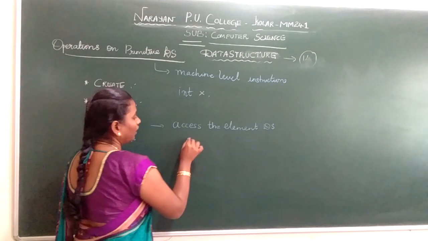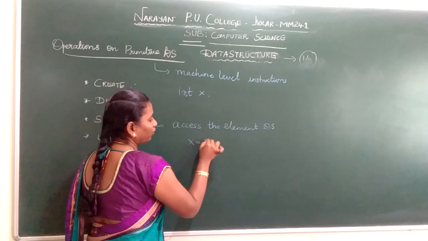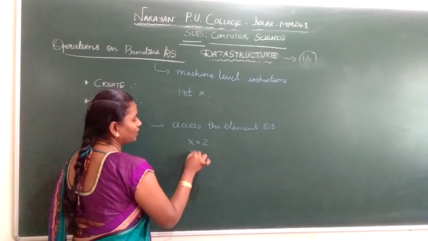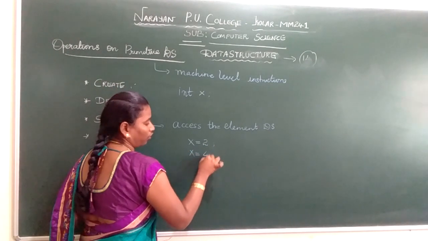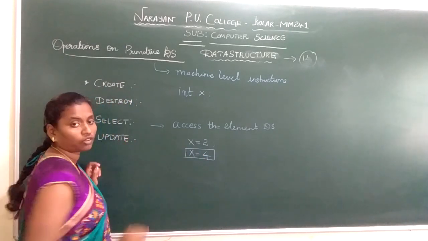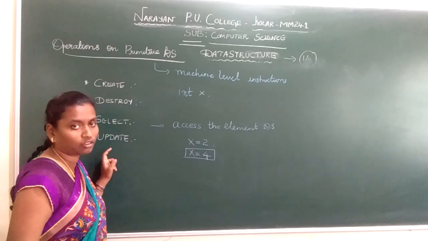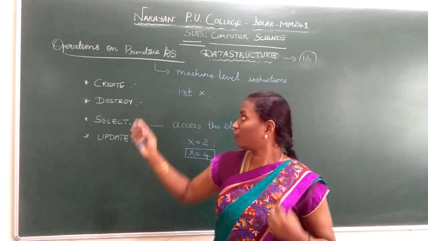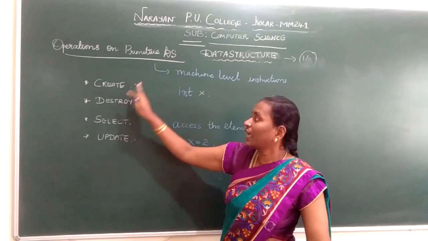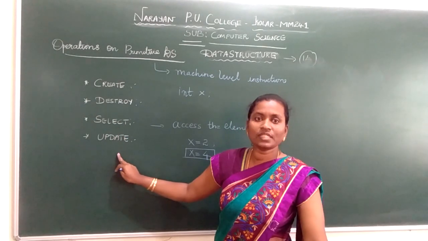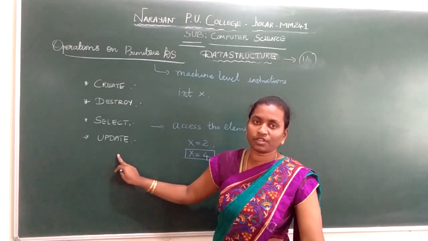For example, previously I assigned the value for x as 2. Now I need to update the value. Now I am assigning the value for x as 4. Now this is an updated value. If you want to do this, we go for which operation? The update operation. So what are the possible operations which we can perform on a primitive data structure? Create, destroy, select and update. Next we see non-primitive data structure.